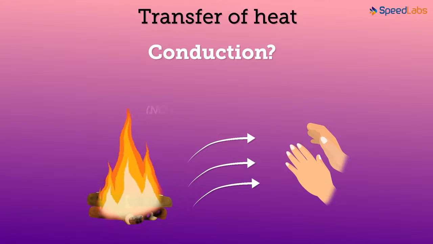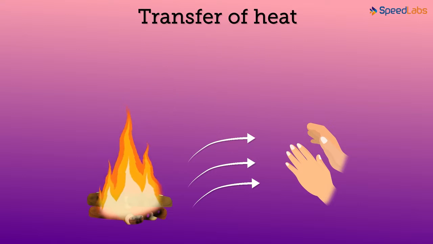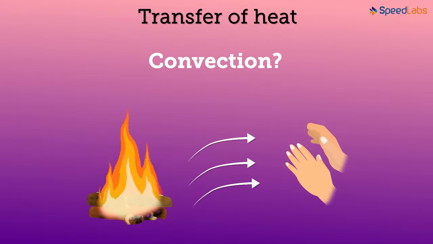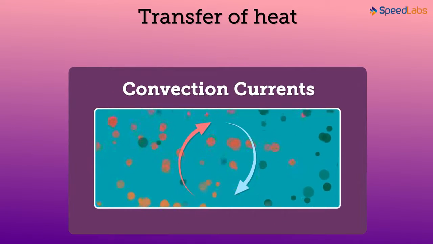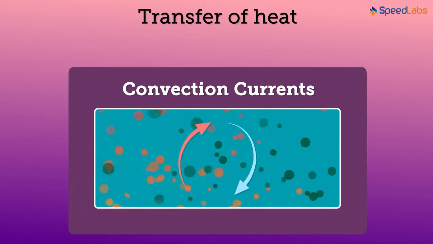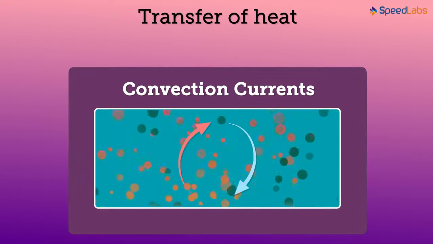As there is no physical contact between the fire and the hands, this cannot be the case of conduction. Is the flow of heat energy taking place due to the convection currents? This part is a bit tricky. We know that in case of convection currents, the movement of fluids is in the up and down directions, and that's how heat gets transferred.